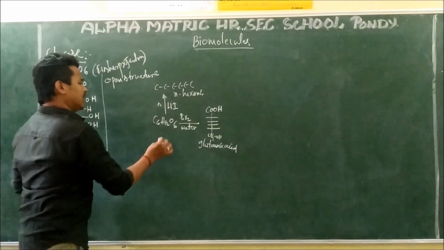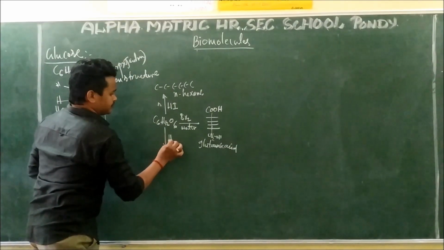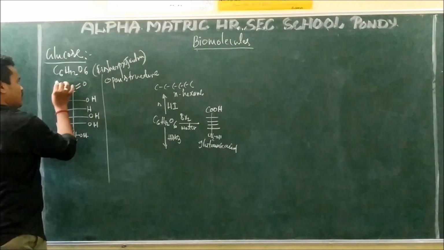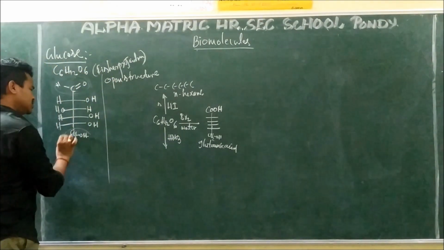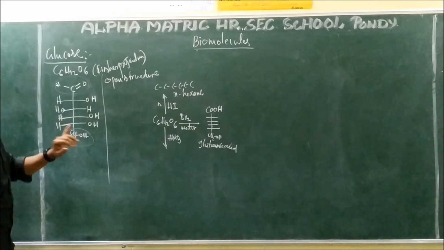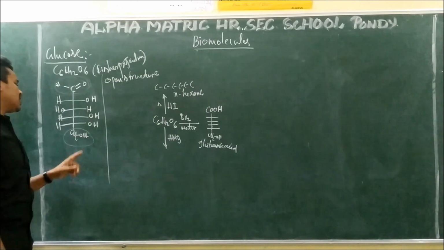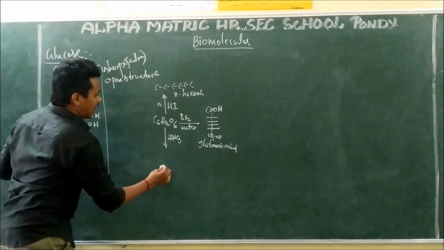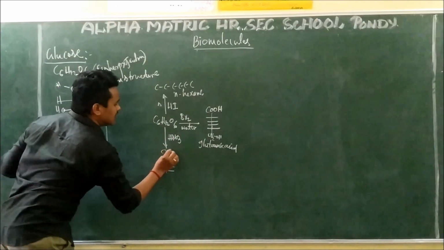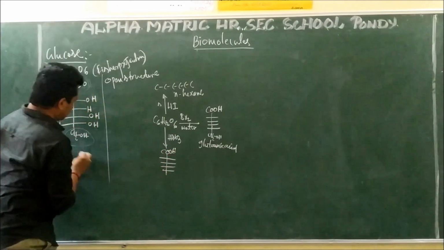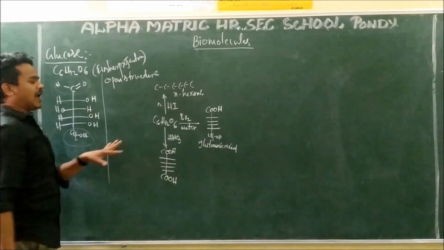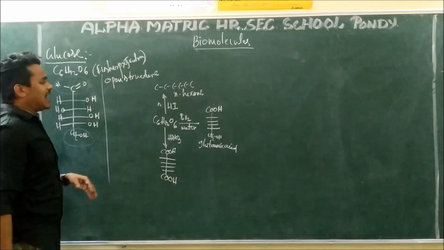In a similar way, when we add HNO3 to glucose, this CHO group is oxidized, the aldehyde group converting into an acid group, and this terminal alcohol also converts into a COOH group. The remaining I am not going to touch; they remain as such.